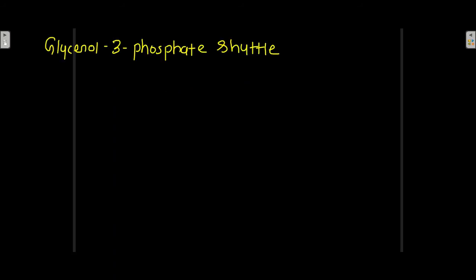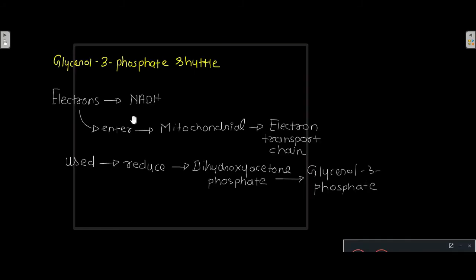Glycerol 3-phosphate shuttle. Now the electrons from NADH can enter the mitochondrial electron transport chain by being used to reduce dihydroxyacetone phosphate into glycerol 3-phosphate. Okay, this is what is happening in the glycerol 3-phosphate shuttle.